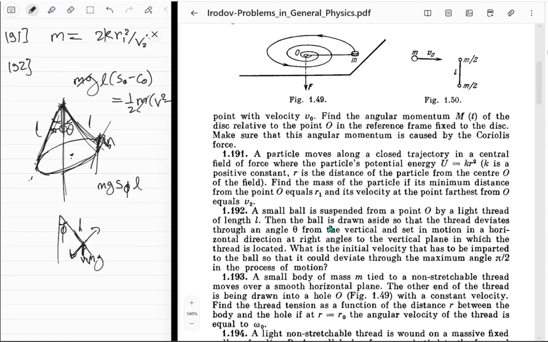How do we integrate it? mg sine phi times L. What's L sine phi? L sine phi is just this thing, right? So it's like a constant times whatever this value is, right? And then we're trying to integrate this thing. So it's like, okay, mg times the integration of r.